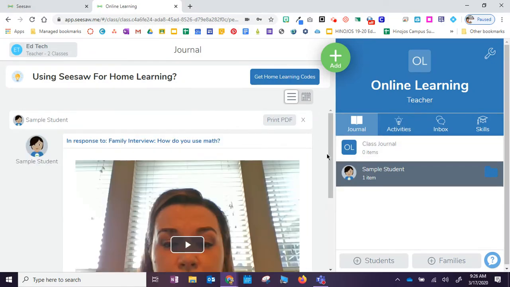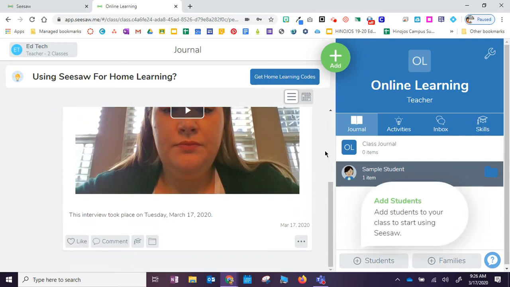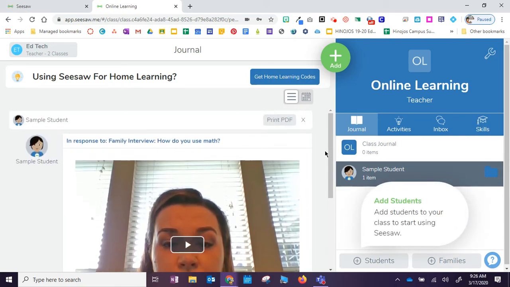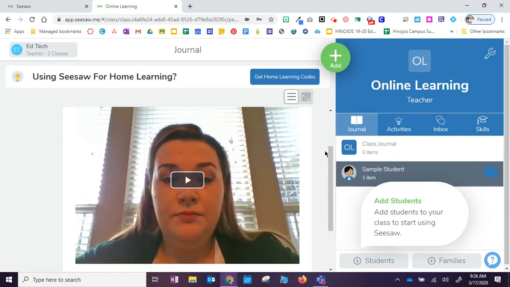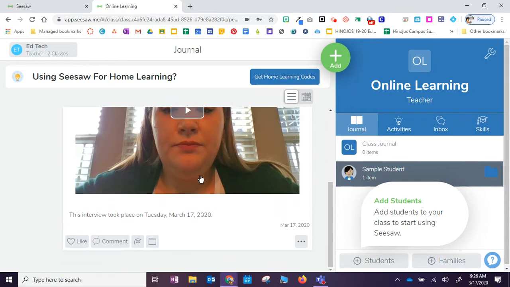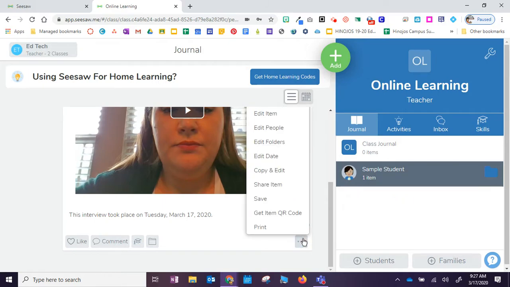Okay, so now in my journal, I can see the work that I did here. Now, what's really cool is that after it's been approved, then students can like it. They can comment on it as well, which makes this pretty nifty. There are some other features down here that you can see.